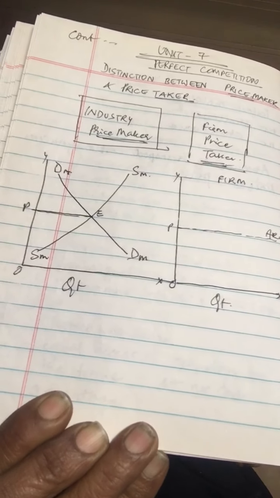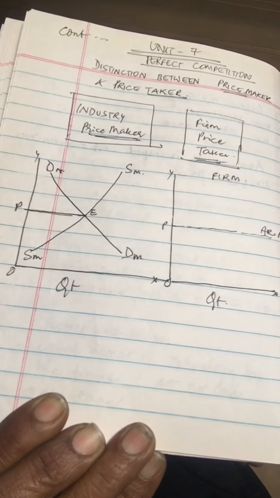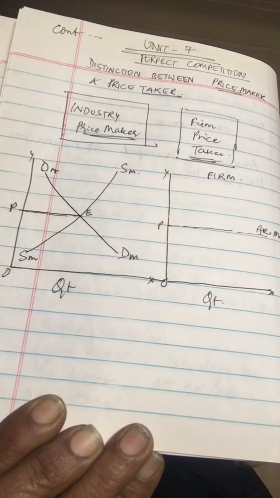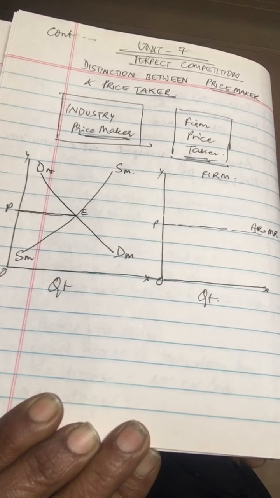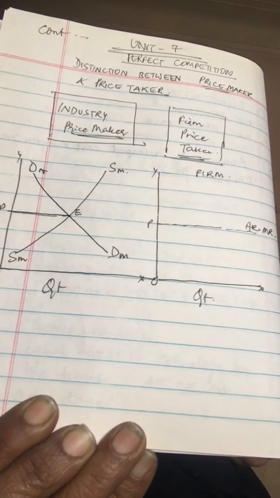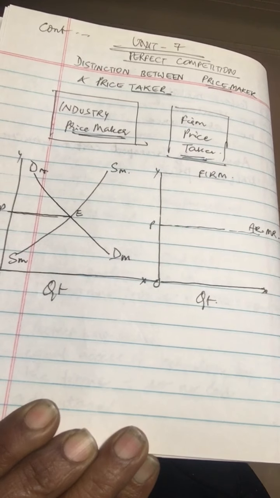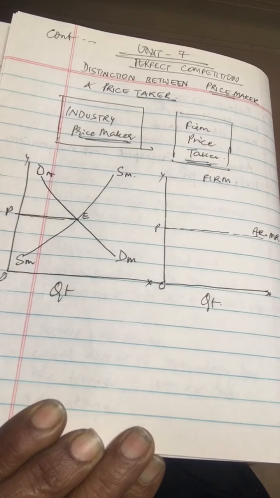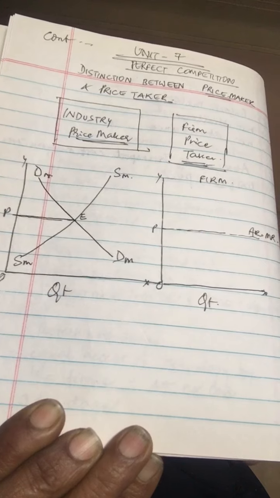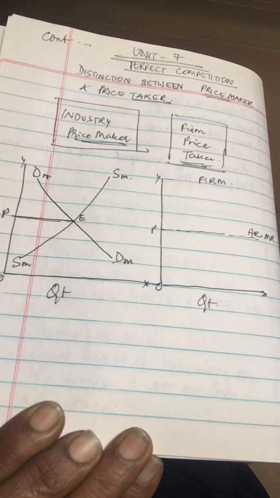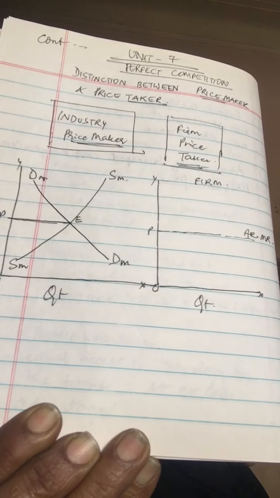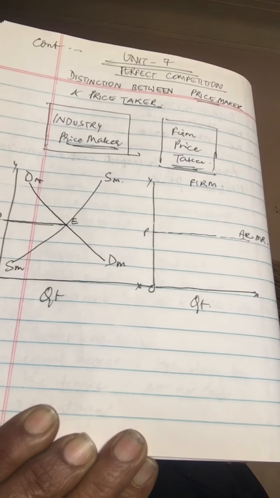Okay, now look at the figure. Price of commodity OP is being determined by demand and supply forces at point E, that is market demand and market supply forces. So the industry is the price maker. This determined price OP is accepted by each firm working in the industry and it adjusts its output accordingly.